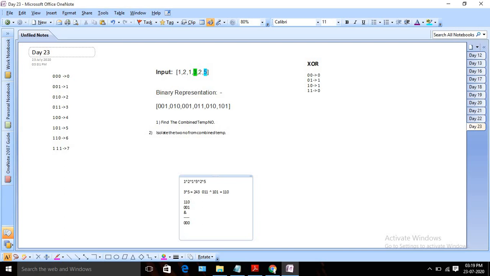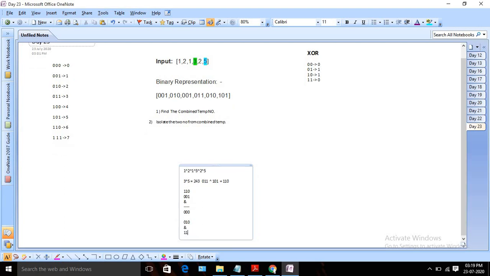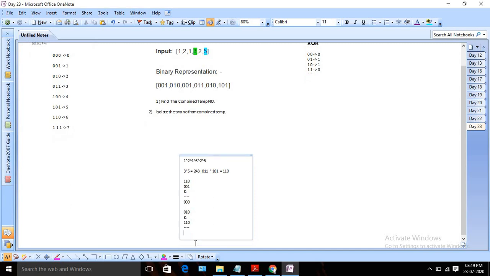Next, I will left shift. So my mask will look like this, 0 1 0, and again I will do the AND operation with my actual temporary number. The result is 0 0 0, in the last we have 0, then 1, and then 0. Now I am getting the actual position by performing the AND operation. You can see that in the second position we have the 1, so it will become our mask.